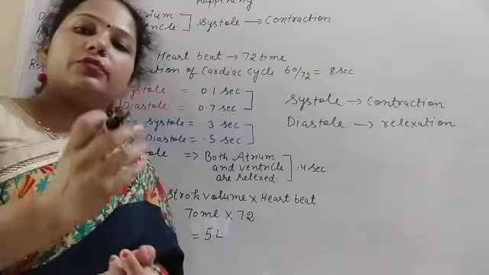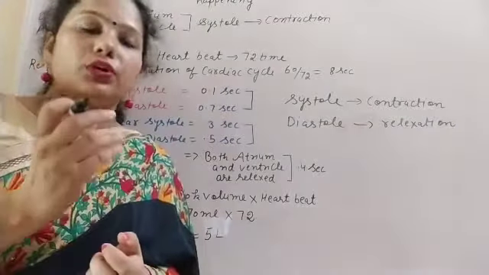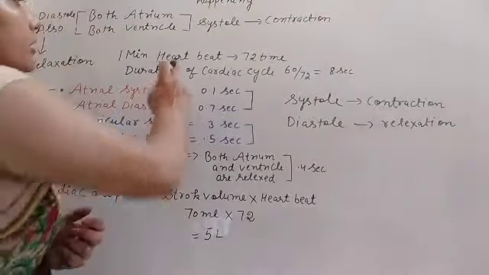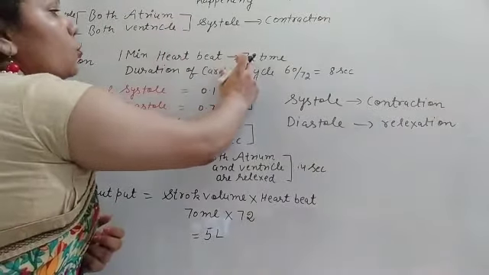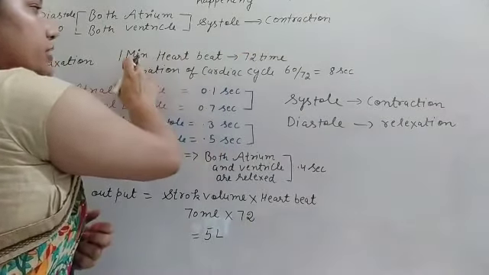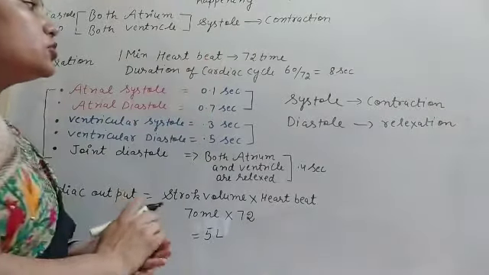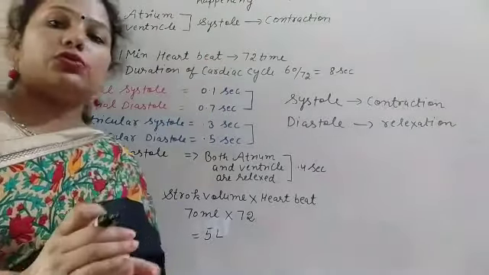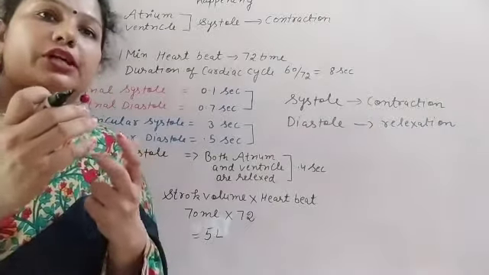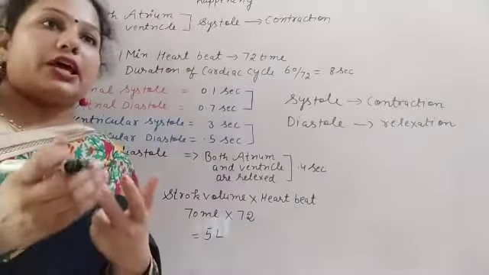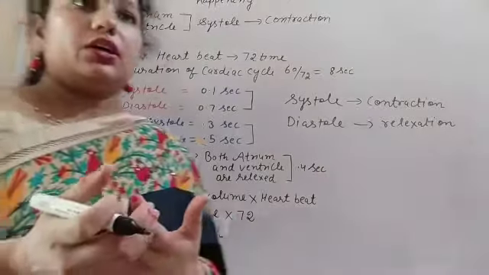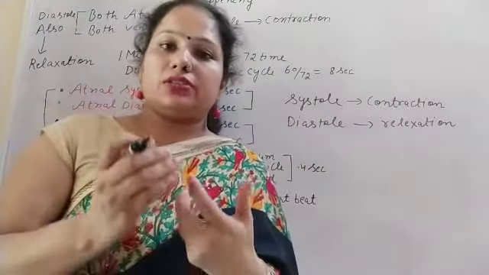Now the heartbeat time. In 1 minute our heart beats 72 times. So heartbeat is 72 times per minute. So how can we find out the time period of a cardiac cycle, meaning in one cardiac cycle how much time is taken?